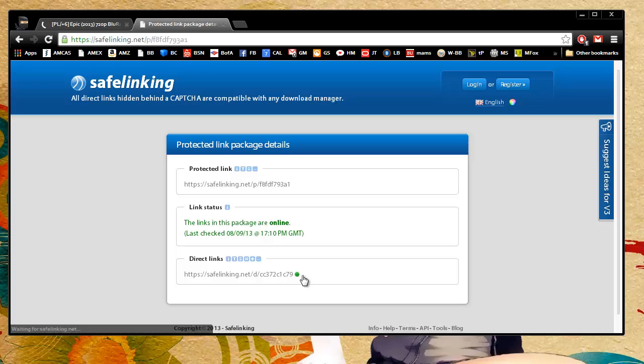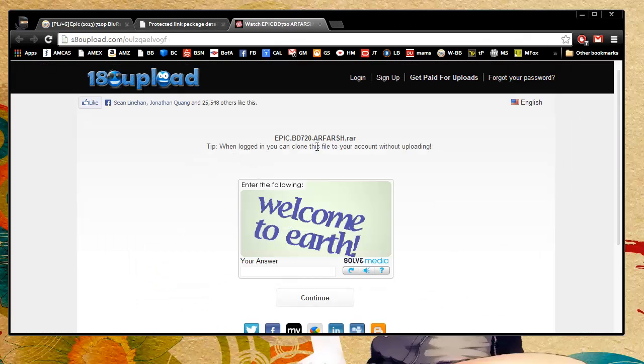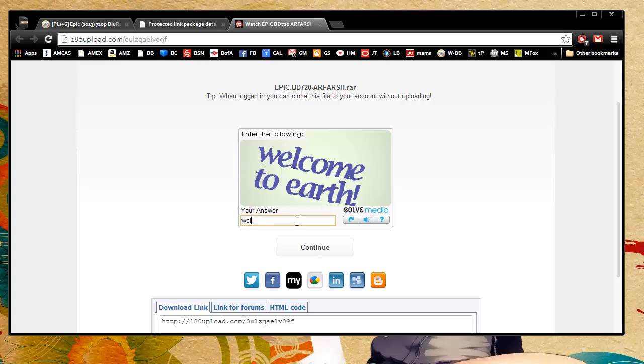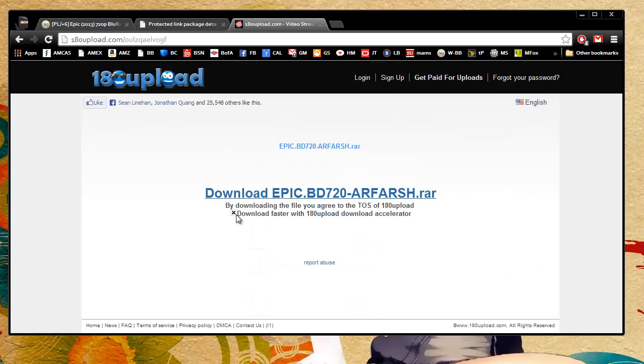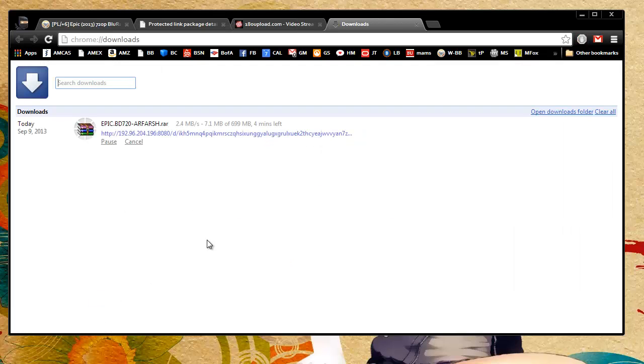Once you start downloading a lot of things, you're gonna hate CAPTCHAs. Like, absolutely hate CAPTCHAs. And another CAPTCHA. Okay, so that's actually one of the reasons why I would even consider buying a premium account at a file hosting site, just to get past the fucking CAPTCHAs. Okay, so now we're downloading directly in our browser in a folder.